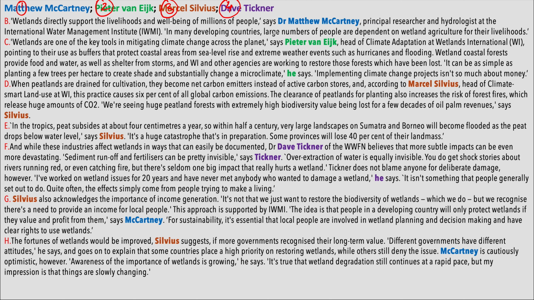The first name is mentioned in 3 different paragraphs. The third name is also mentioned in a lot of places. The fourth name and the second name are mentioned in just 1 paragraph each. So when looking for answers, I'll first read through what is written about these 2 experts.